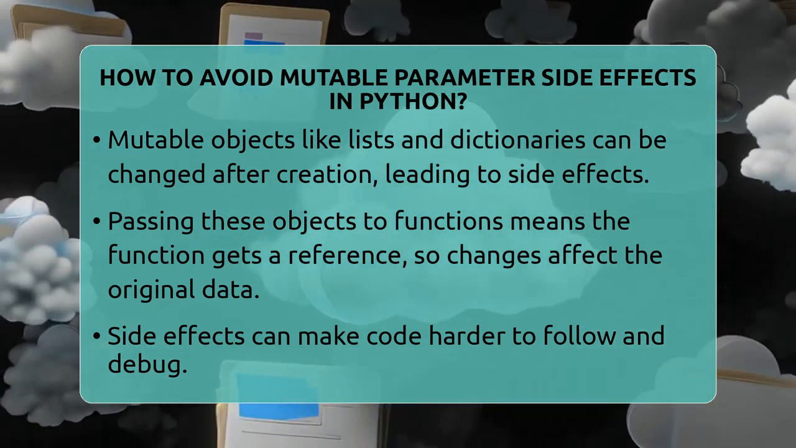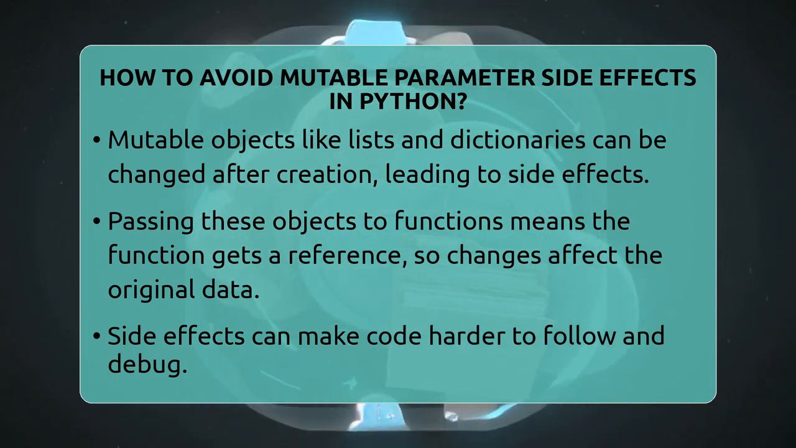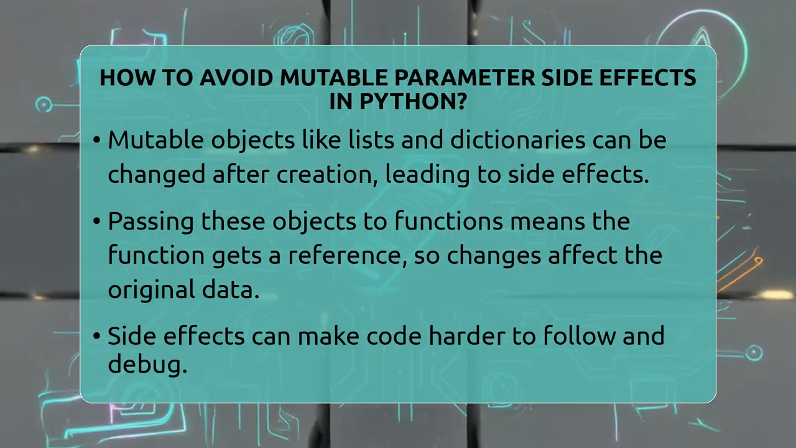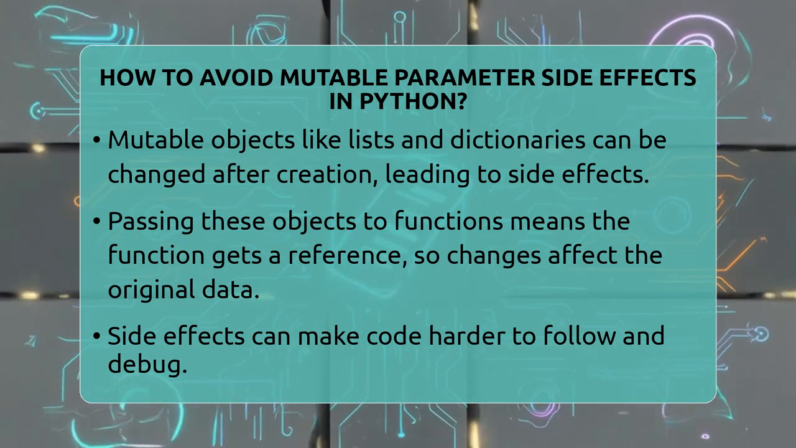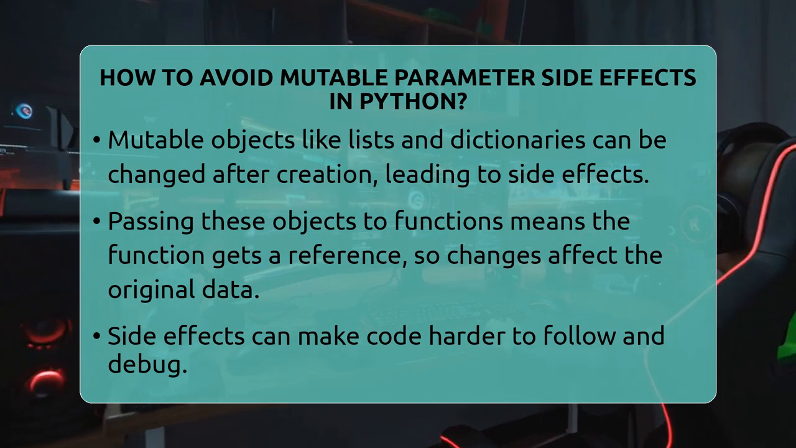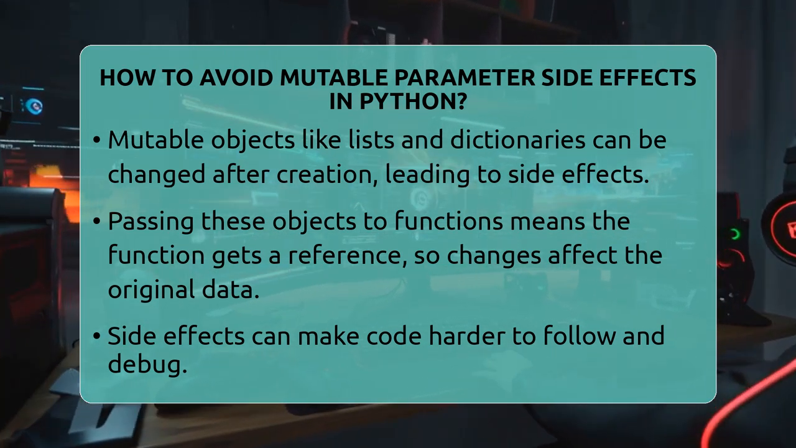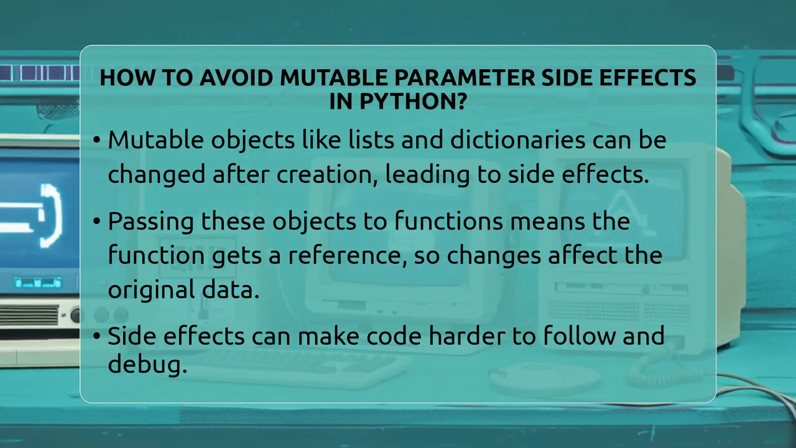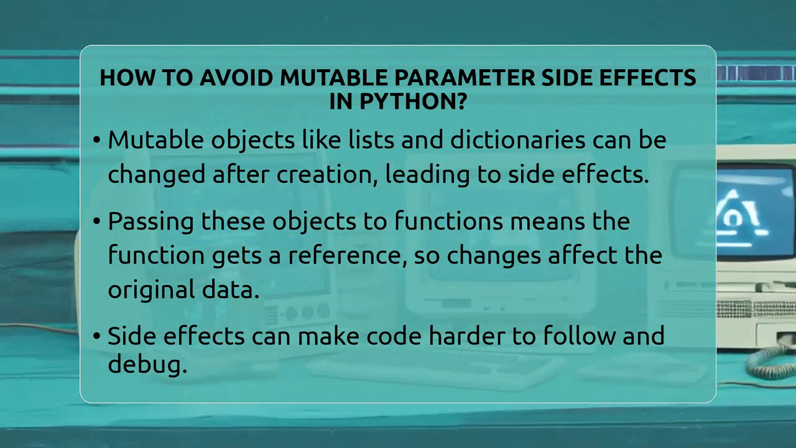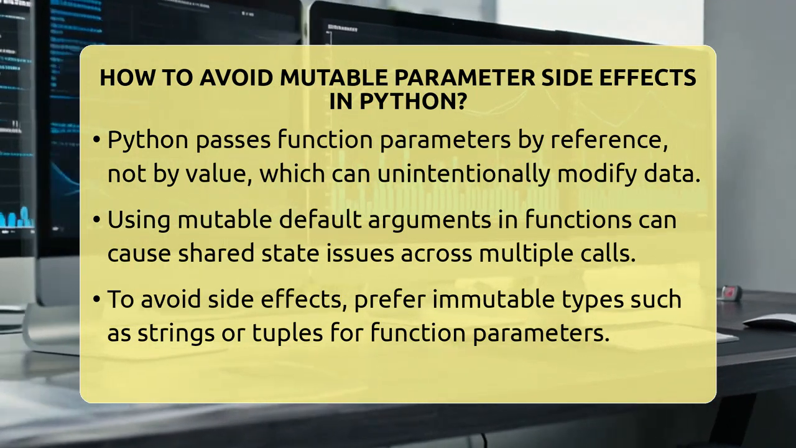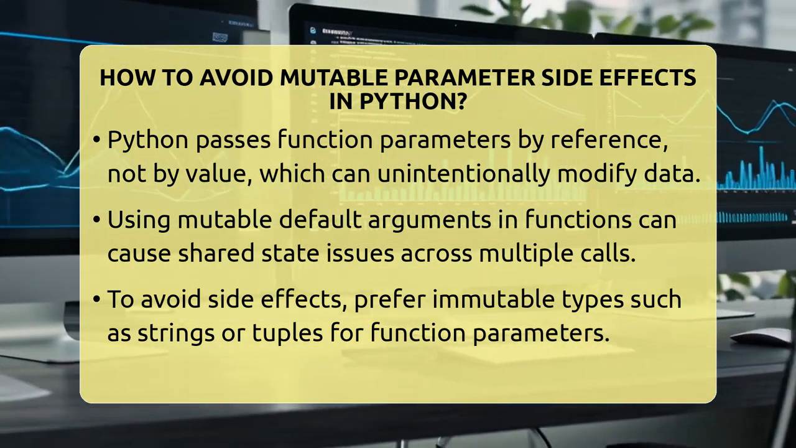In Python, some objects like lists and dictionaries are mutable, which means their contents can be changed after creation. When you pass these objects to a function, the function gets a reference to the original object. If the function modifies it, those changes will be visible outside the function too. This is called a side effect. Side effects can make your code tricky to follow because changes in one part can unexpectedly affect other parts.